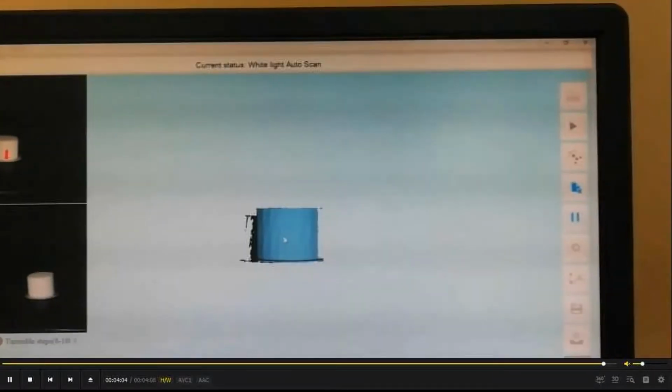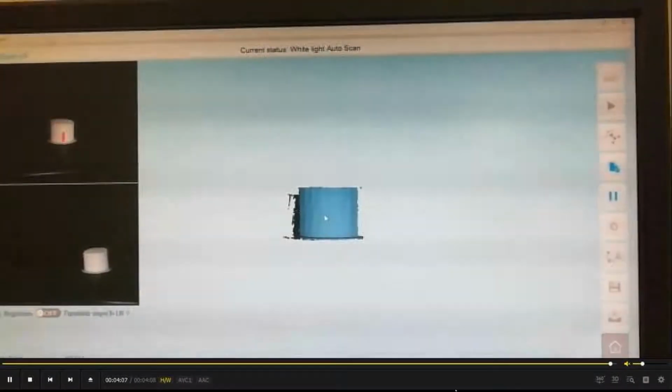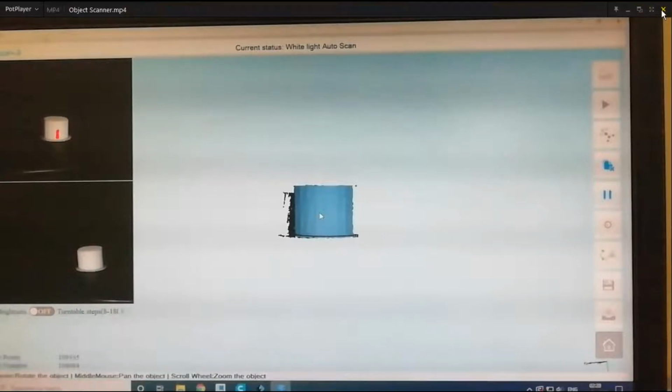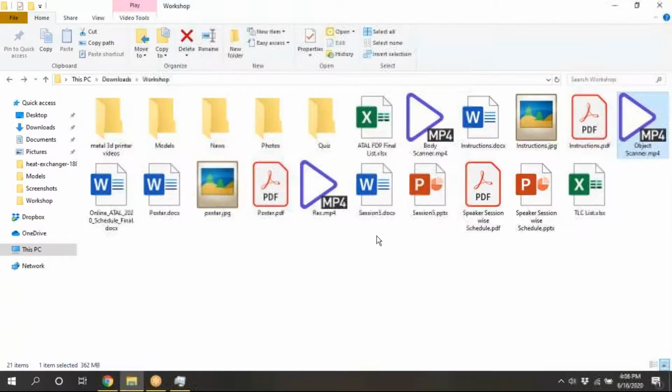Once the scanning is completed and every step is completed, the 3D object will look like this. We can export that into an .obj or .html file, and we can also give it for printing. That is the one we have completed. In generate, we have seen the handy scan and the object scanner. I will open one more time and show you.